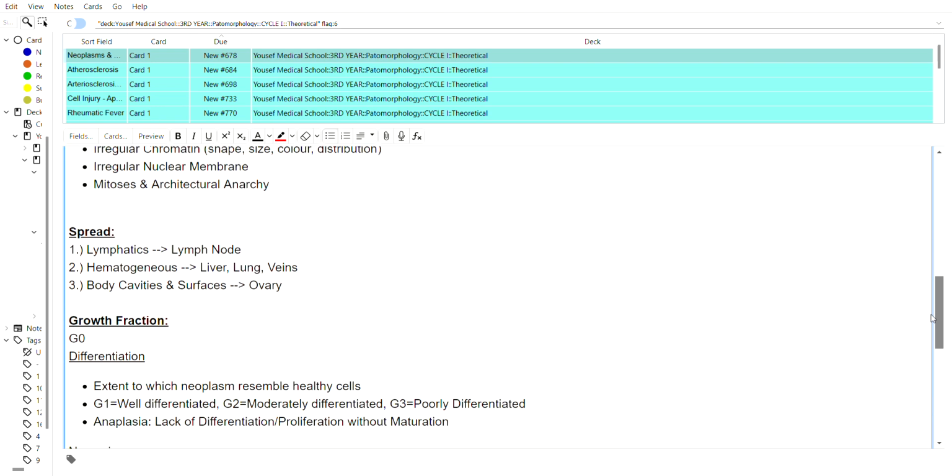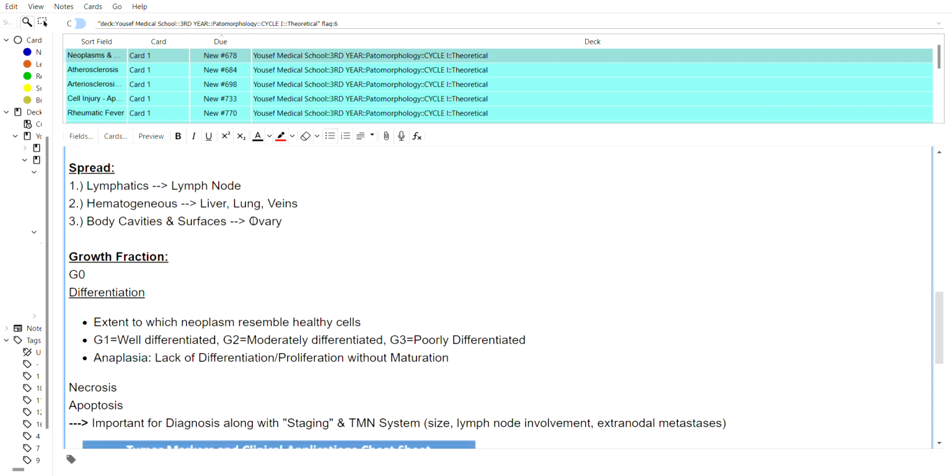And yeah, so how about the spread? There are 3 subclassifications. They can spread through lymph, so in the lymphatic system, and reach the lymph nodes. They can spread hematogenously, which is mainly to the liver, lungs, and the veins. And they can spread through body cavities and surfaces, mainly the ovary, right?